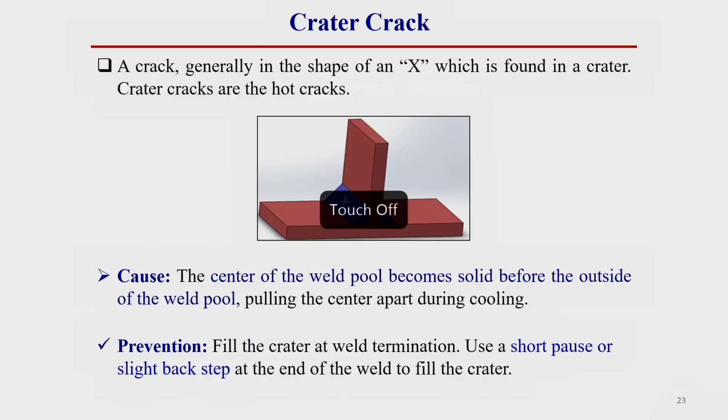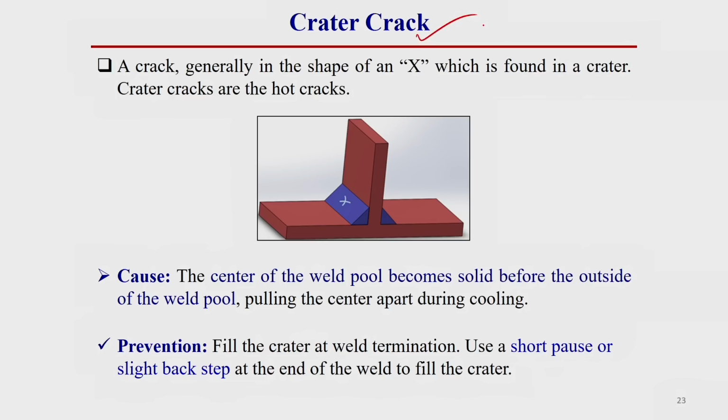Crater crack. This is also a crack which generally occurs at the crater location. Crater, what I have already told you, is where the arc stops or you can say welding stops. In this location some depression occurs in the weld metal zone. So, in this region if a crack occurs, that crack is termed crater crack. This crater crack generally looks like an X shape. This crater crack is a type of hot crack. You should keep this in mind. This crater crack occurs in hot condition, that is why it is called hot crack.